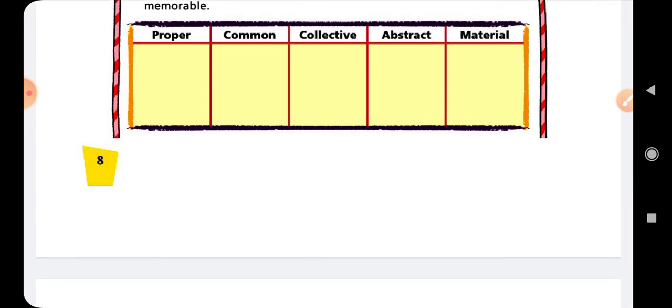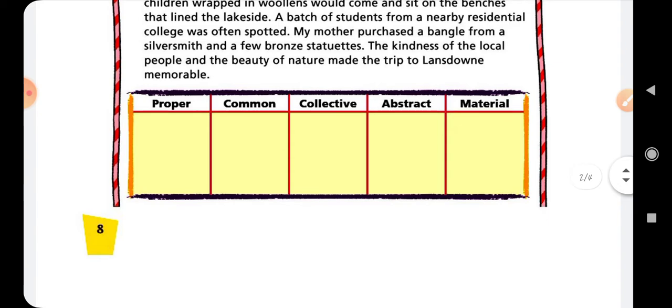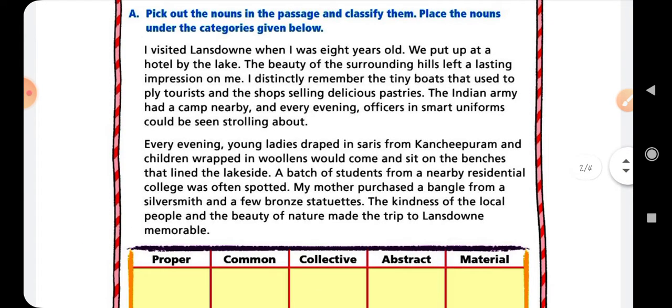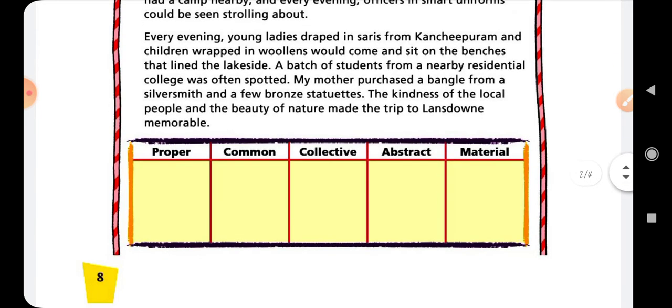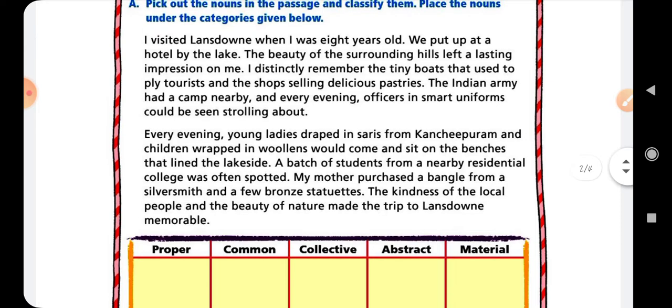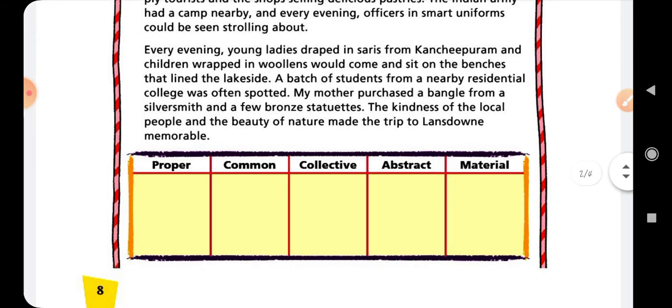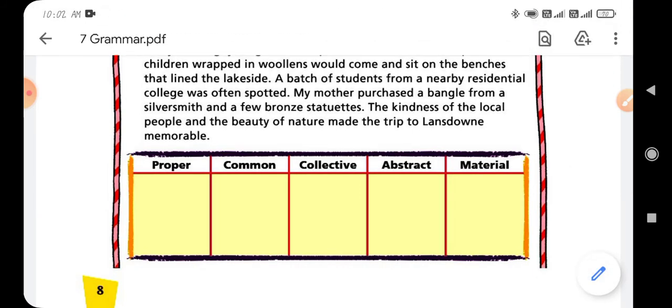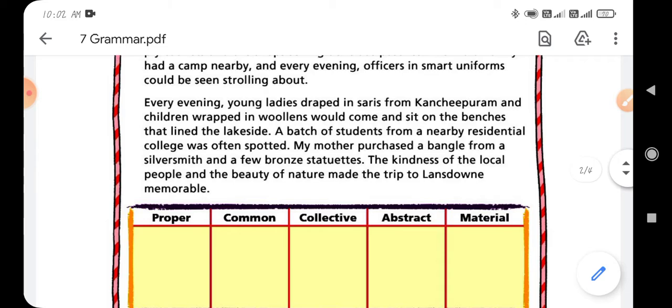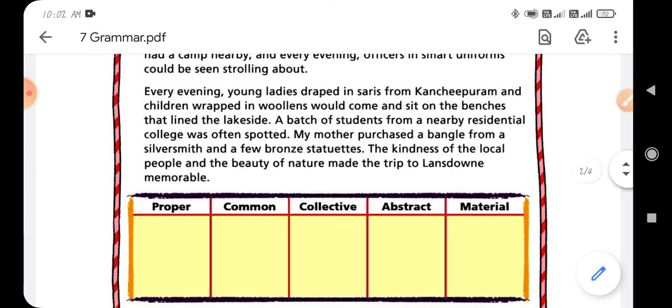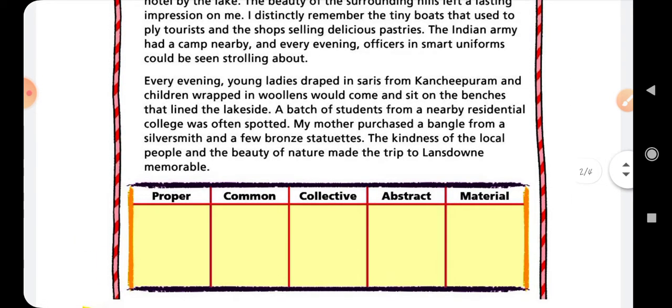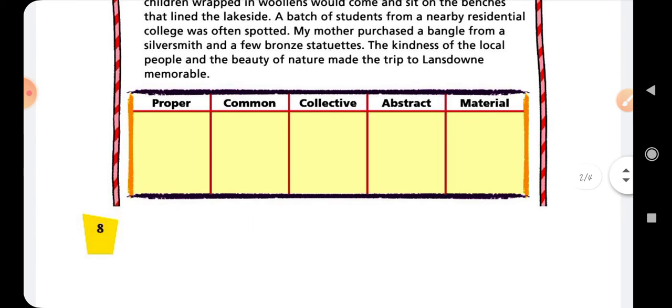Clear? Now you can see here there are five columns. First you identify, like Landons is a proper noun, so you have to write it below proper noun. Clear? And here is hotel. The word hotel is a common noun, so you have to write hotel in the common column. Okay, so this is the homework for you. Read and write in the columns.